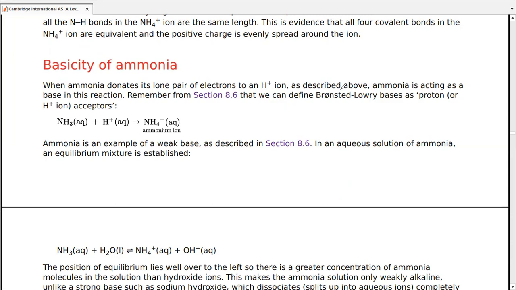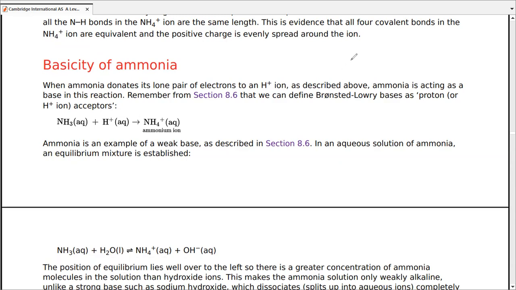Basicity of ammonia. When ammonia donates its lone pair to an H+ ion, an ammonium ion is formed. Ammonia acts as a base. So if we talk about the base over here, this is actually a Brønsted-Lowry base accepting a proton. Ammonia is an example of a weak base. In an aqueous solution of ammonia, an equilibrium mixture is established. This is already an equation that we have discussed before. This reversible reaction sign means an equilibrium would be established.